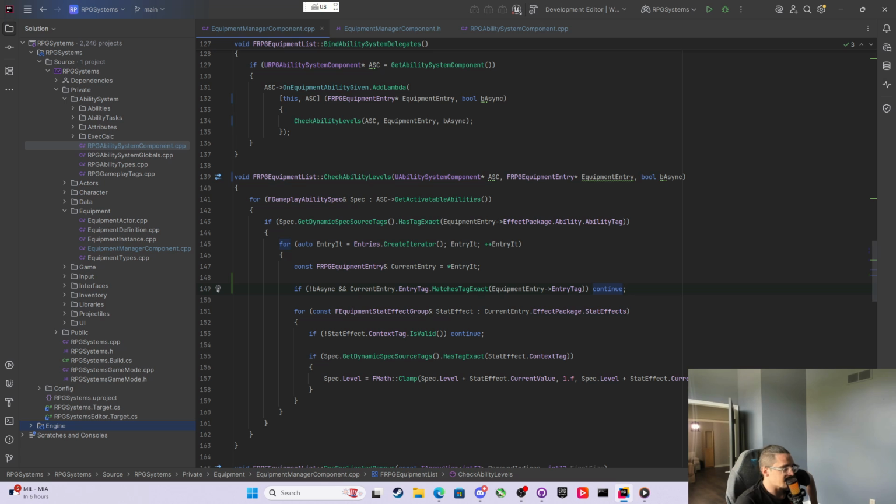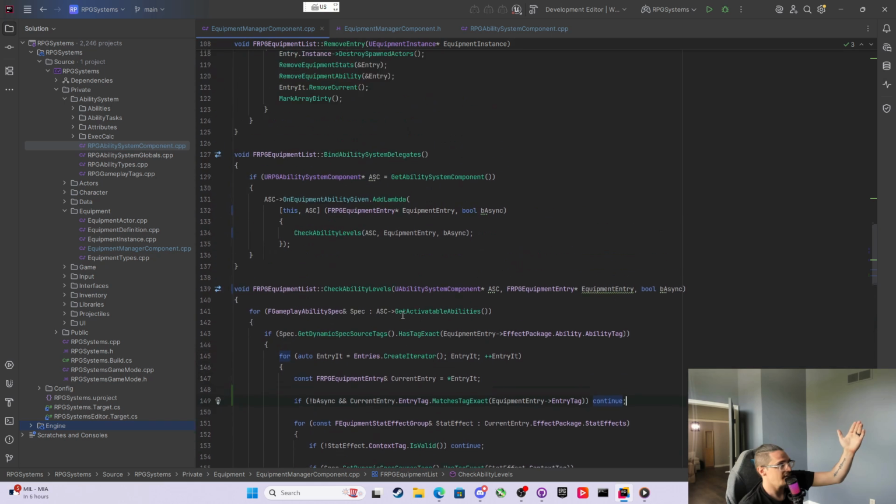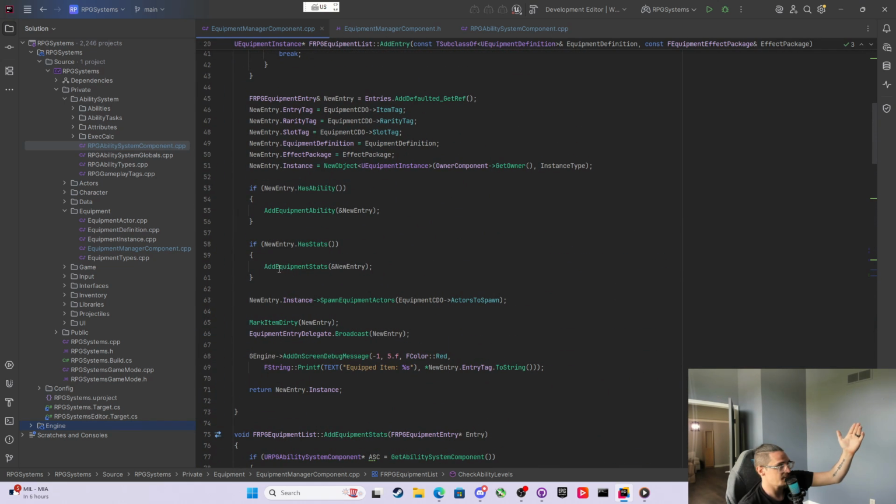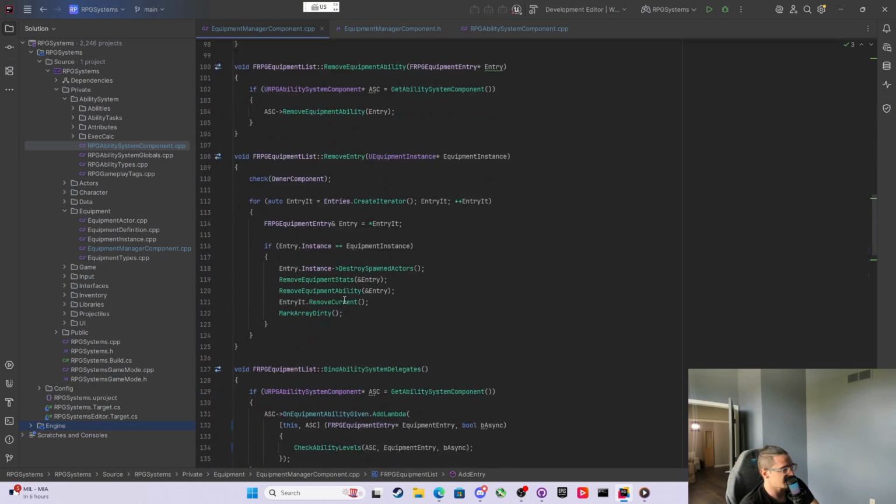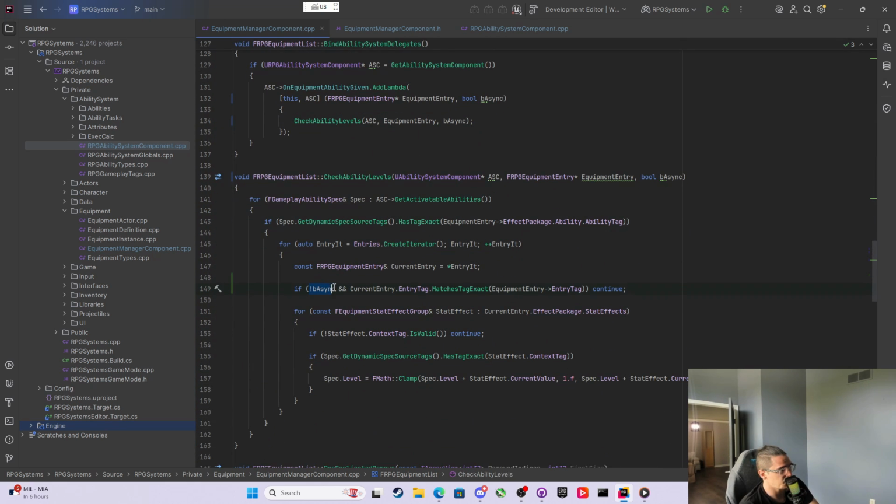So if it's not asynchronously loaded and we're cycling through here and we're at the current entry and that is the one that we're here now, we just skip over that one. So then it moves on and we're done. And then we can come back and it will go through and add the equipment stats, which will adjust the level appropriately if it's not asynchronously loaded. And if it is asynchronously loaded, like I said, this equipment stats will blow by, but it'll do nothing because the ability is not granted yet. And then it will grant the ability, and then it will shoot back down here, and async will be true, so it won't even check for this, and then it'll grab all of them and add it. So that is all sorted.